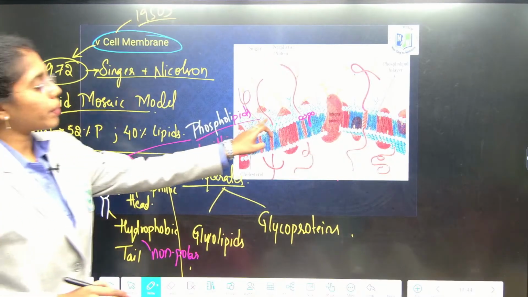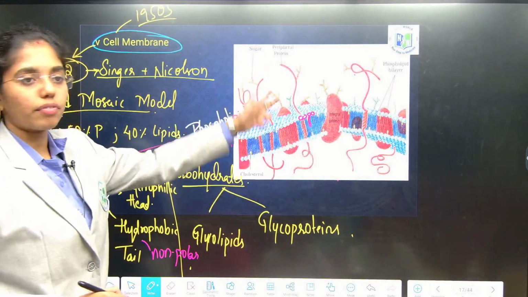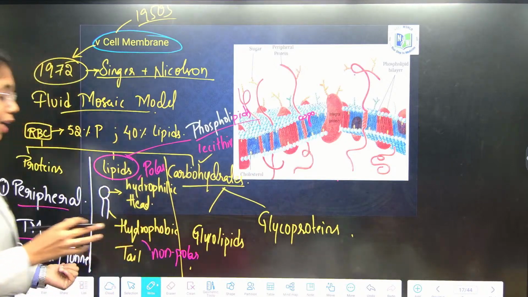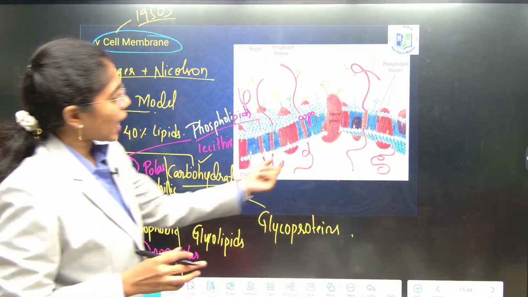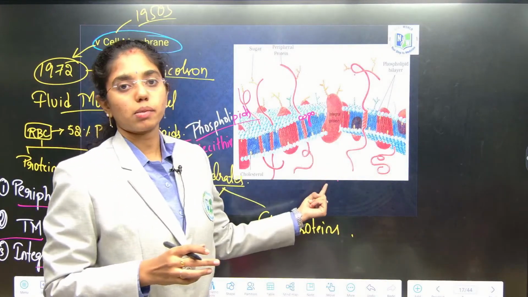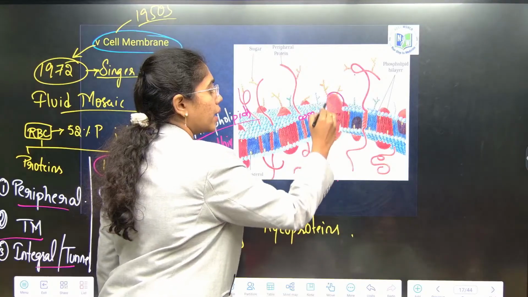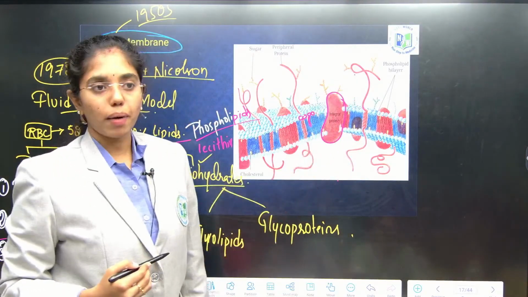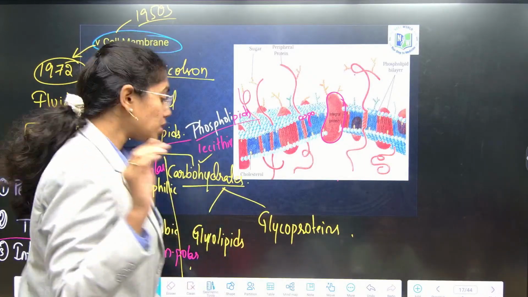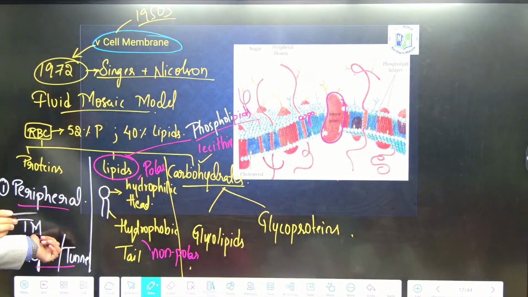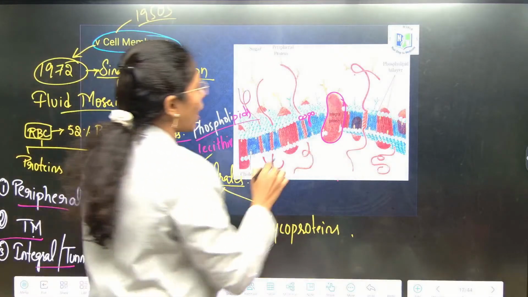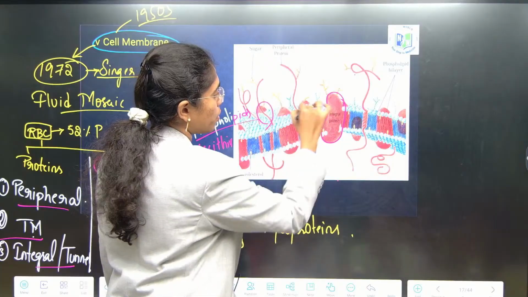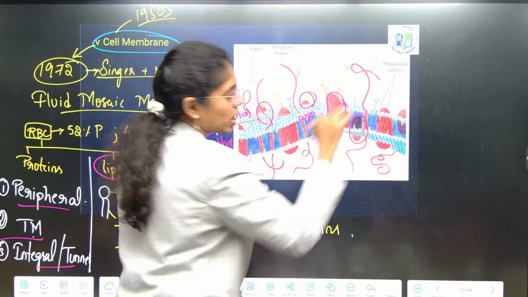Peripheral proteins are present on either side of the plasma membrane, over the surface. Integral proteins, or tunnel proteins, will transpan both sides of the plasma membrane. Can you see here? Whereas transmembrane proteins will transpan any one side of the plasma membrane. Can you see here? This is a transmembrane protein.